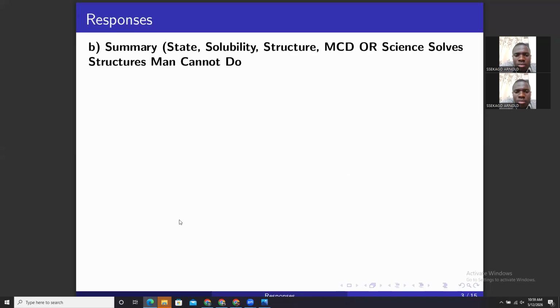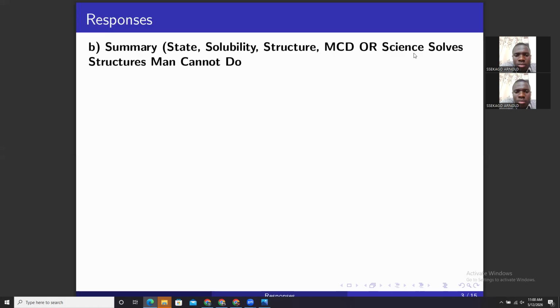You can comment on the state of a substance, solubility, structure, melting point, whether the substance conducts electricity, and its density. I repeat, we use SCIENCE, solve structures, to help us memorize those properties of substances. Like S stands for state.